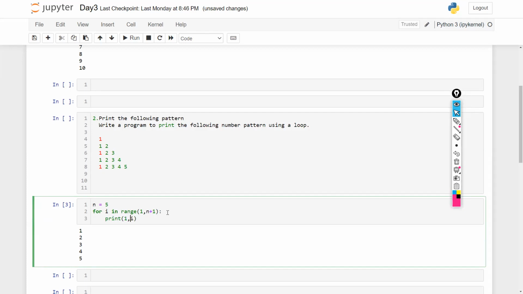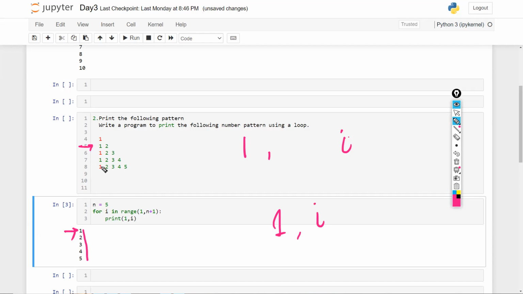Understand, guys, what I am doing? I do not want to print 1, 2, 3, 4, 5. I don't want to print i. I want to print 1 till i. You need to find this pattern. When you code it, you can find this pattern. In the first go, it is 1. So I want to print from 1 to i, that is only 1 to 1.